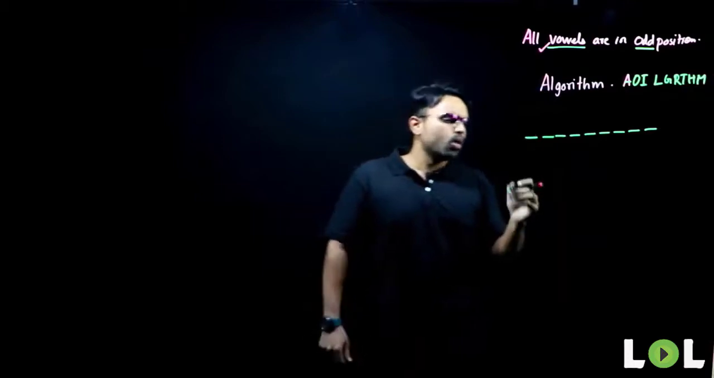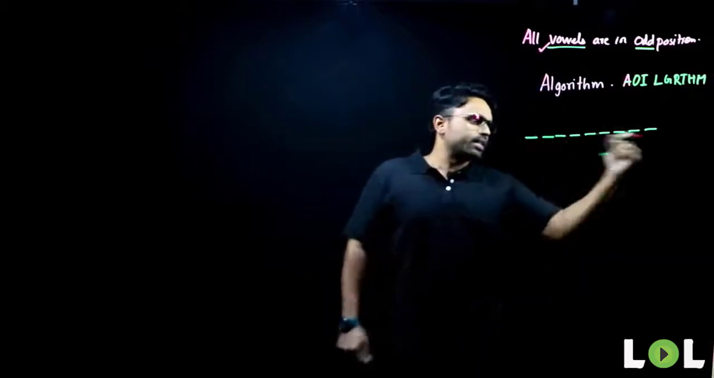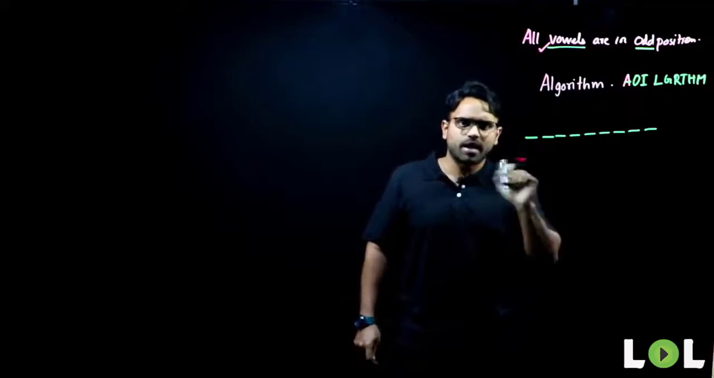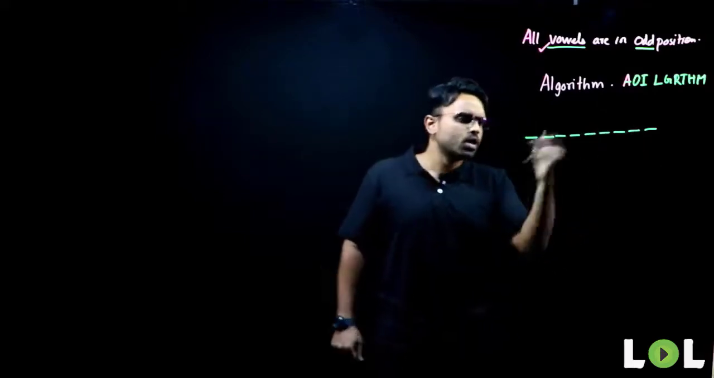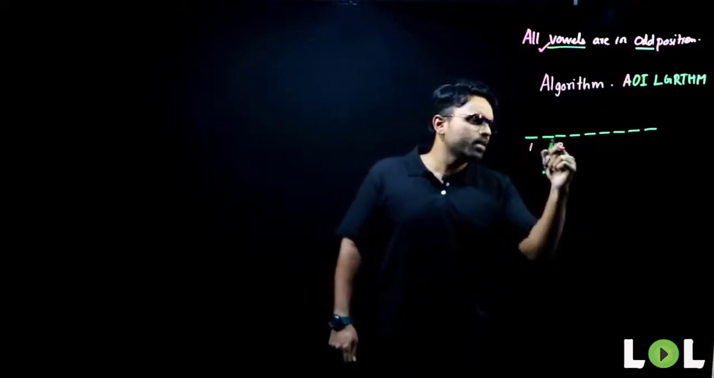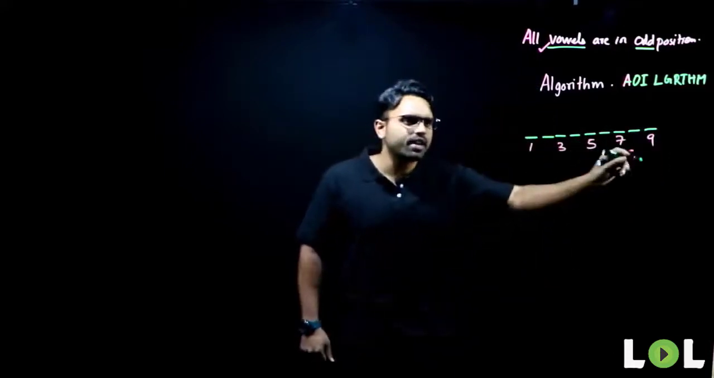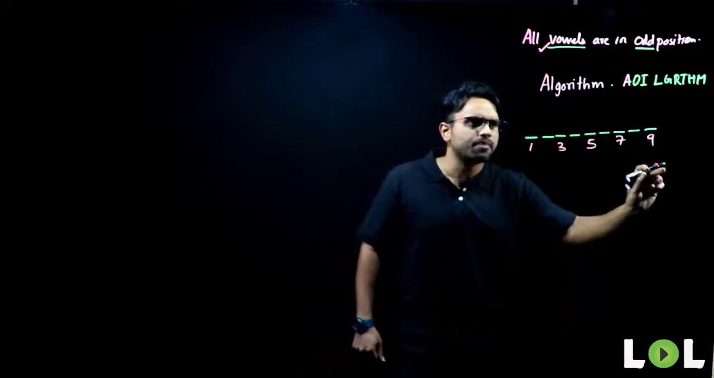Now, what are my odd positions here? To form a 9 letter word, I need 9 blank spaces. What are my odd positions? 1, 3, 5, 7 and 9 are my odd positions. Do you agree?